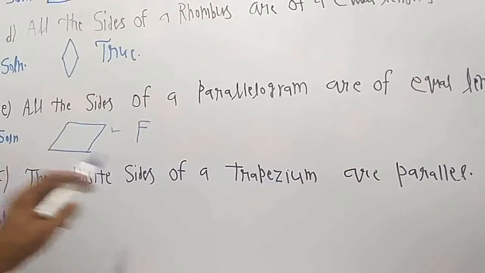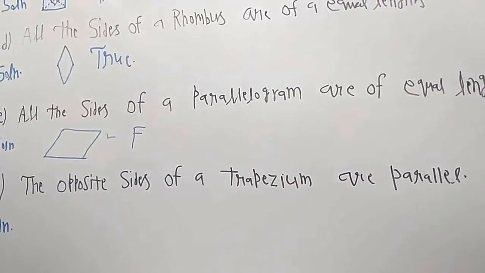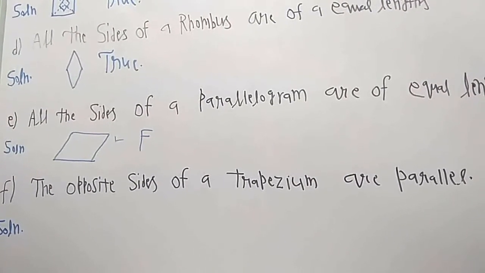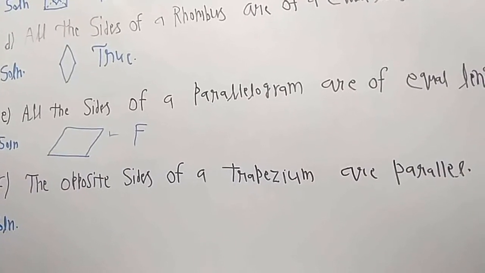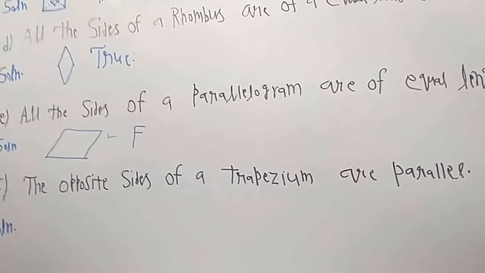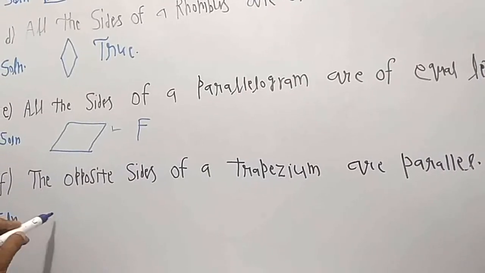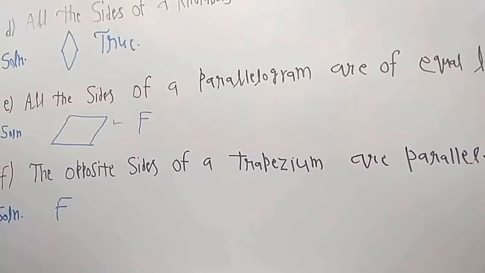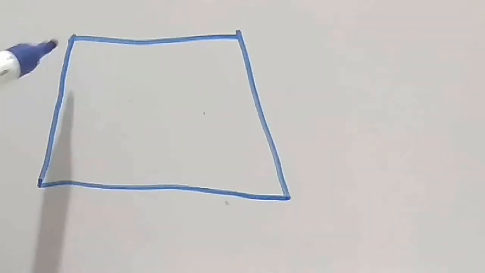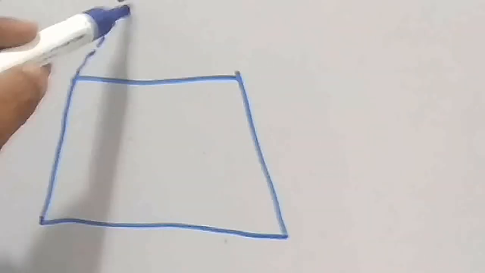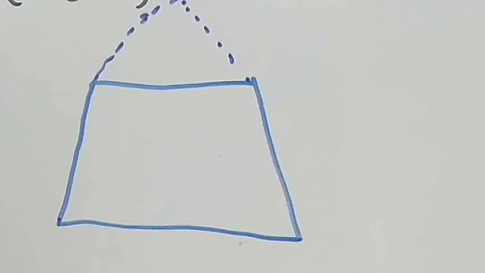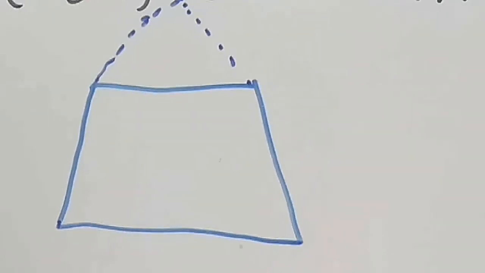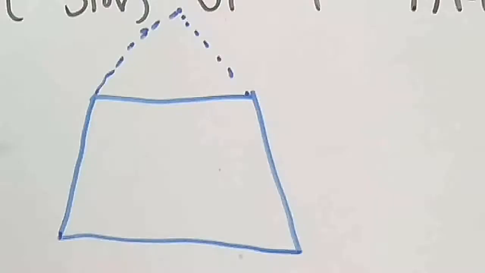Part F, the opposite sides of a trapezium are parallel. The opposite sides of a trapezium are not necessarily parallel. So the statement is wrong. It is a false statement. In the figure, these two sides are parallel, but when we extend the other two sides, they intersect each other. It means they are not parallel sides. They are intersecting each other. That's why the opposite sides of a trapezium are not parallel.